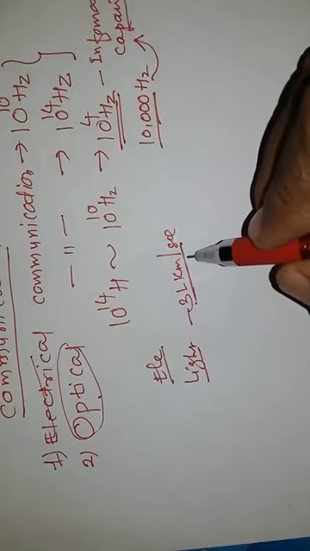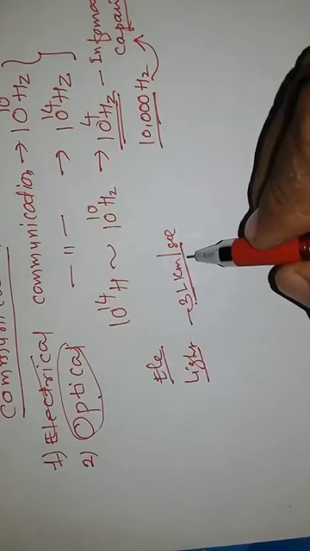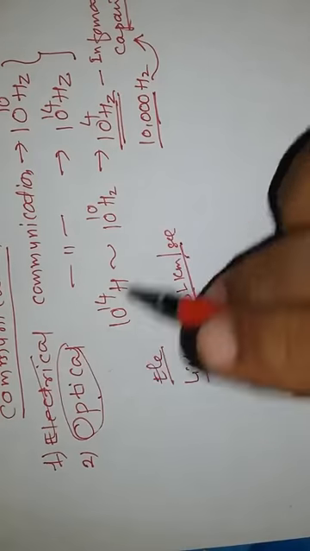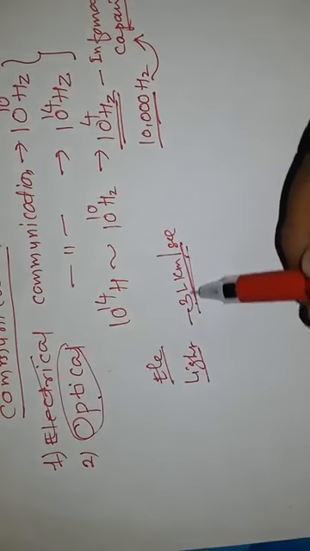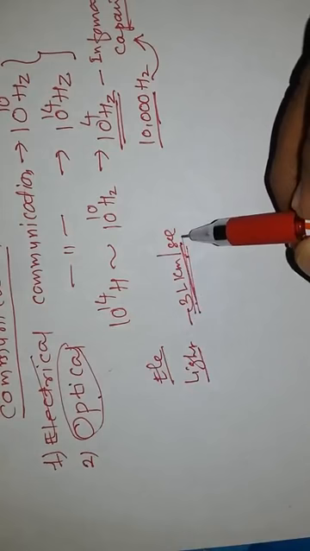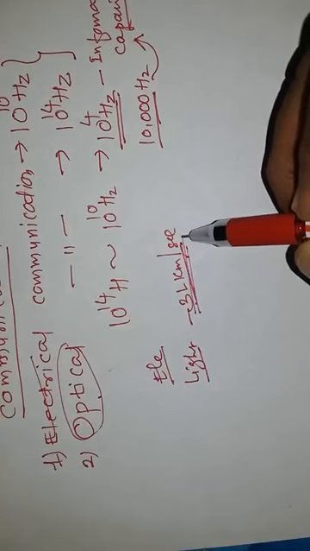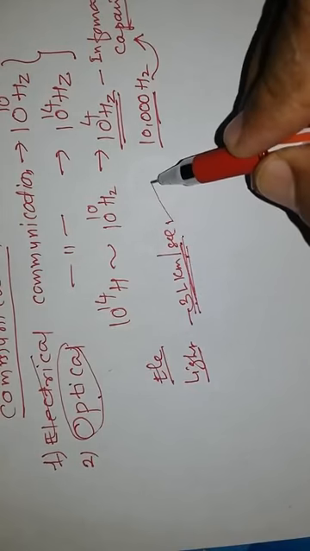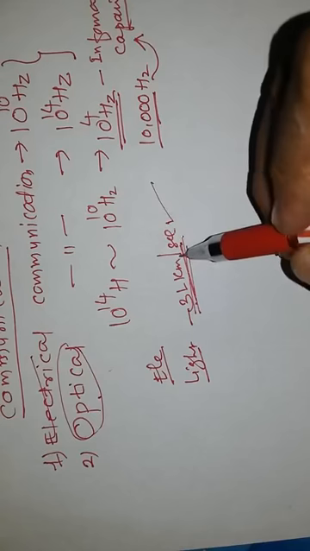This means that optical communication is far faster than electrical communication. When it came into practice, it revolutionized the communication system, and human communication became as fast as the speed of light.